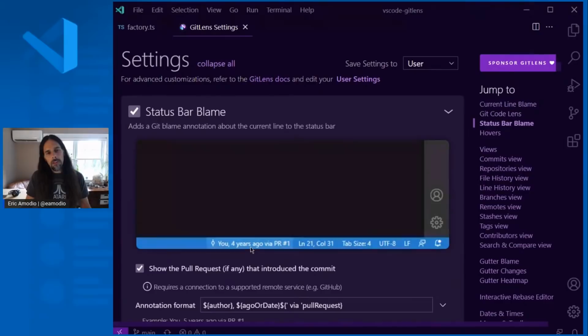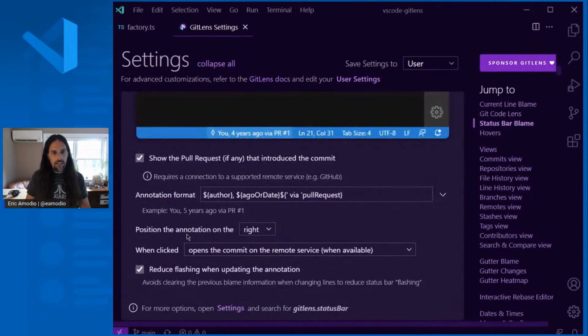So you can really control how that behavior is. Similarly, the status bar, you can control the format and information. You can also decide whether you want it on the right or the left, as well as what happens if you click on it.